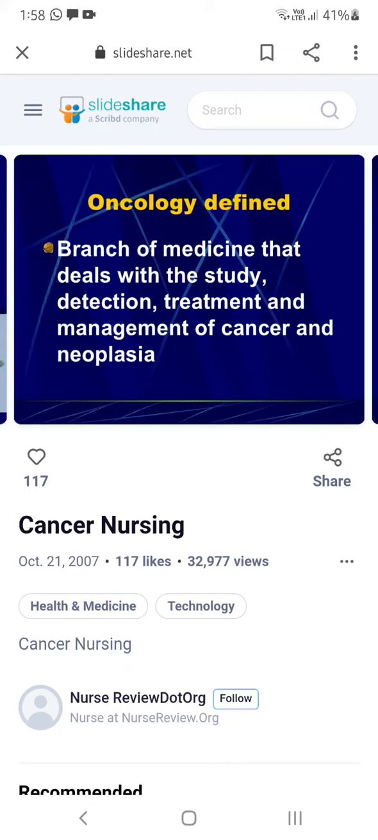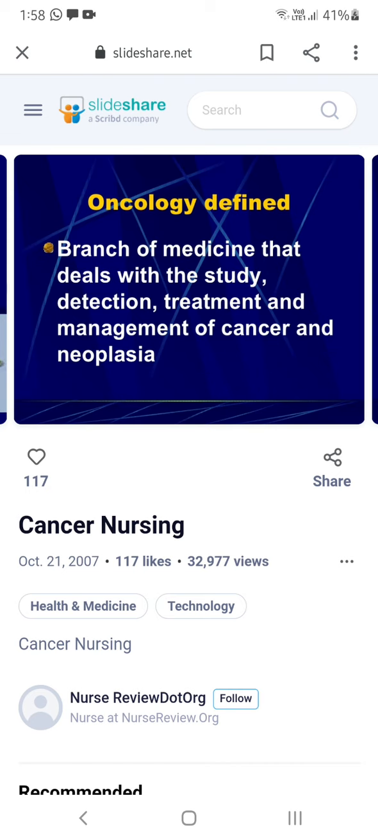Friends, till now we have seen the introduction part of oncology, isn't it? So, what is a normal cell? What is a cancer cell? Today we will see the examination part. So, what is oncology? The branch of medicine that deals with the study, detection, treatment, and management of cancer and neoplasia is known as oncology.